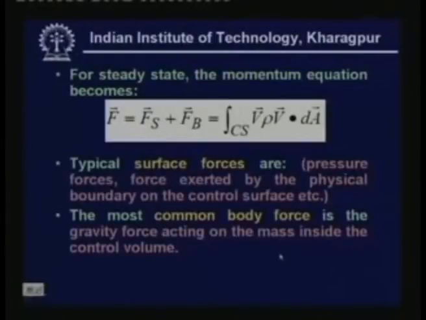Now for steady state, again just like conservation of mass, you don't have the time terms. So the linear momentum equation for steady state becomes like this, where Fs stands for the surface forces acting on the control surface, and Fb accounts for all the body forces acting on the control volume. So the sum of these two forces is equal to the net momentum flux out of the control volume.